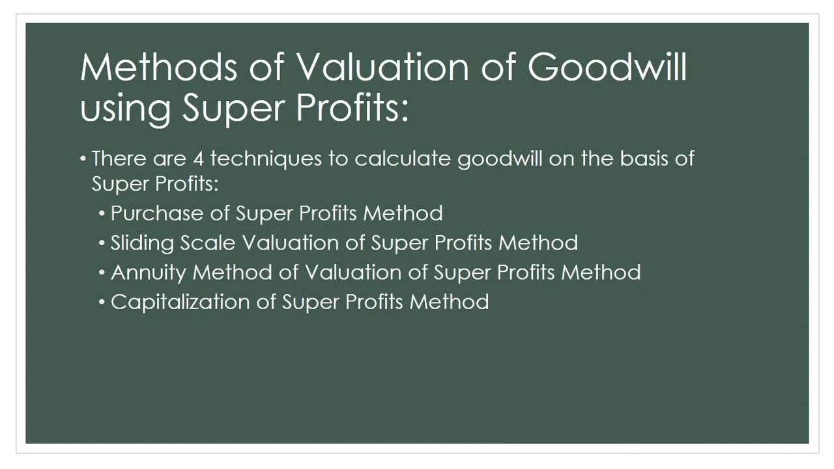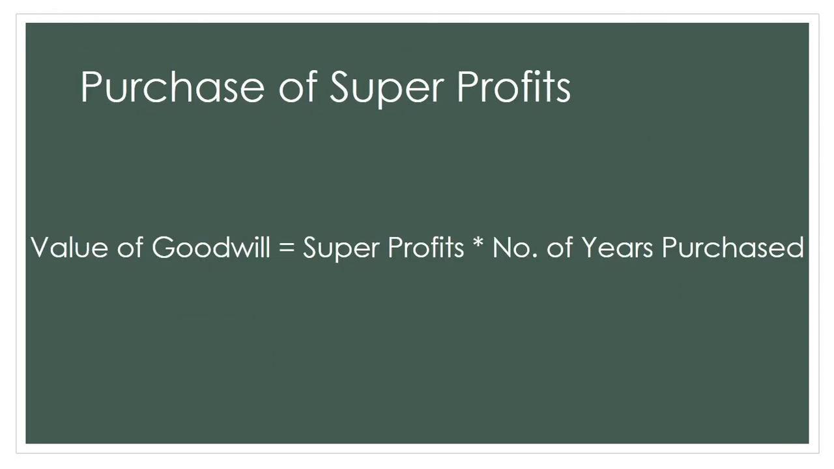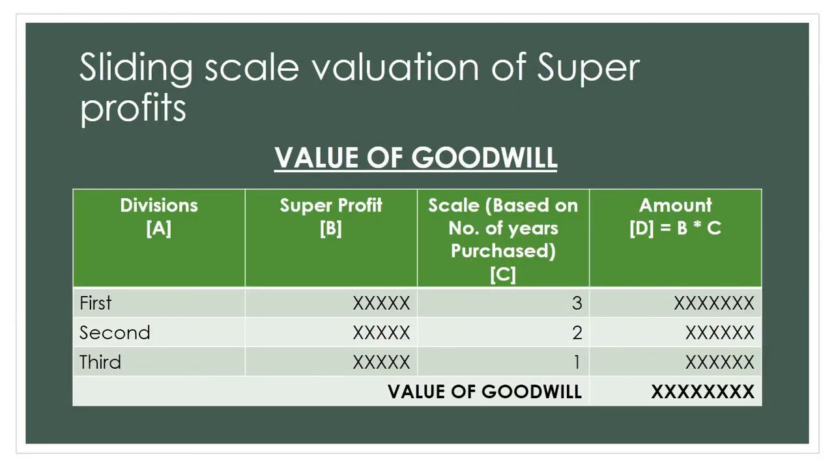All right, we'll move on to the next point. Sliding scale valuation of super profits. Now this is a little bit tricky. This is also based on number of years purchased, but you will use a sliding scale. Now assume that goodwill is 3 years purchase of super profits. So what are you going to do? We have already found out super profit. We will take that super profit. We'll draw this chart and we'll say if goodwill is 3 years purchase, we will have 3 divisions. See the column A. I have done first year, second year and third year because goodwill is 3 years purchase. And what I'll do is I will add the super profit amount on all 3 columns. And then I'll multiply it with the scale. And a scale will usually be in diminishing